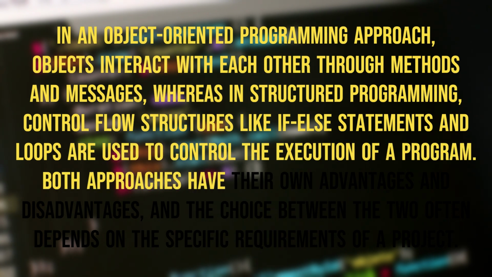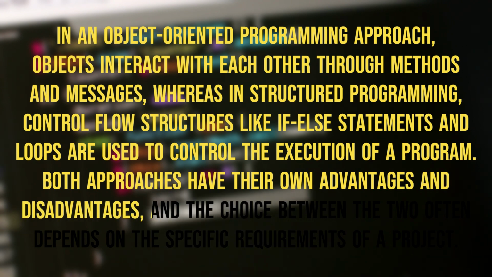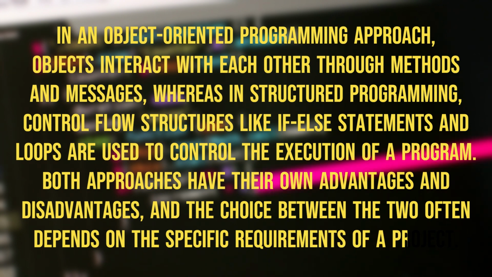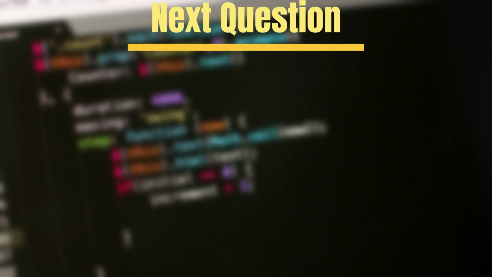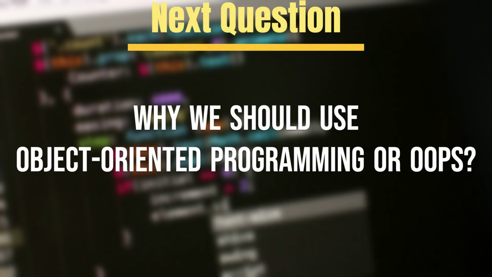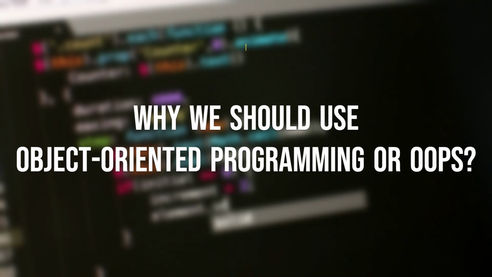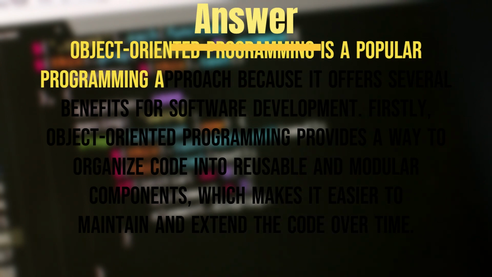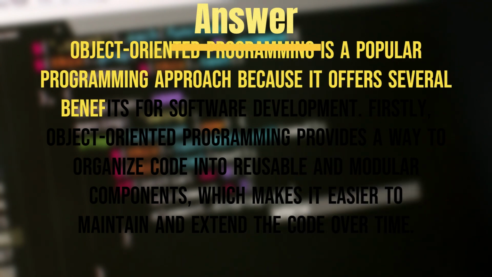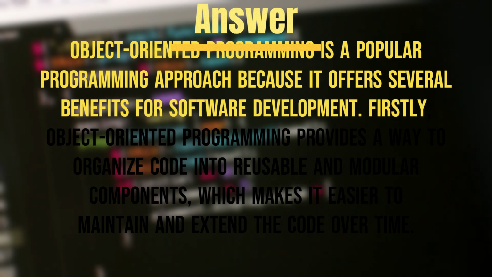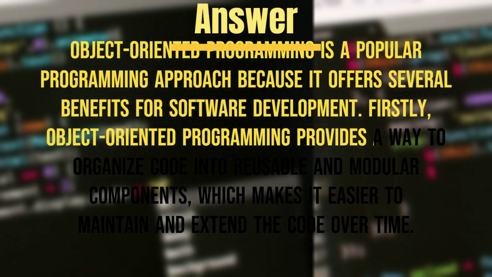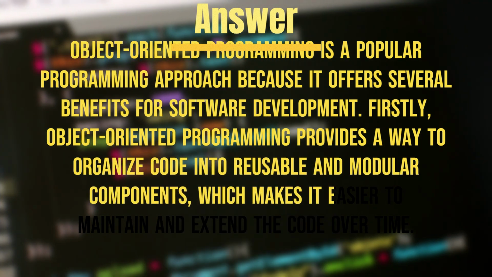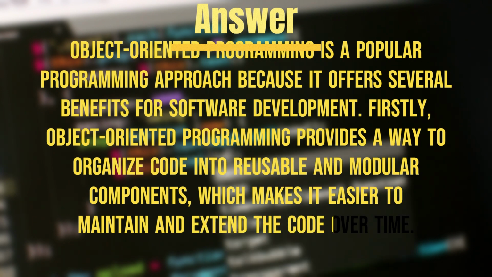Both approaches have their own advantages and disadvantages, and the choice between the two often depends on the specific requirements of a project. Next question is, why we should use object-oriented programming or OOPS? Answer. Object-oriented programming is a popular programming approach because it offers several benefits for software development. Firstly, object-oriented programming provides a way to organize code into reusable and modular components, which makes it easier to maintain and extend the code over time.